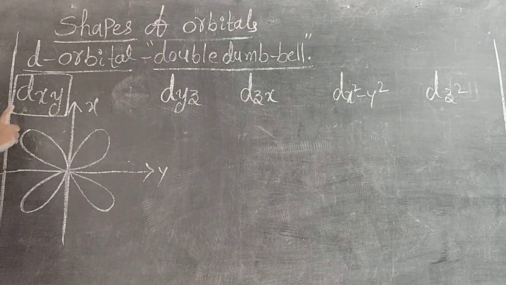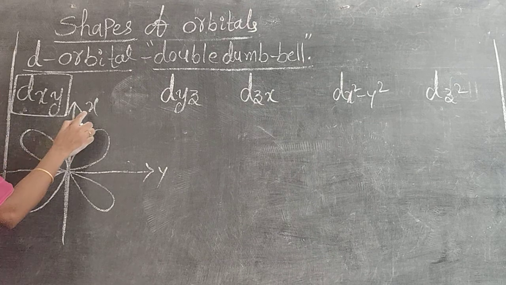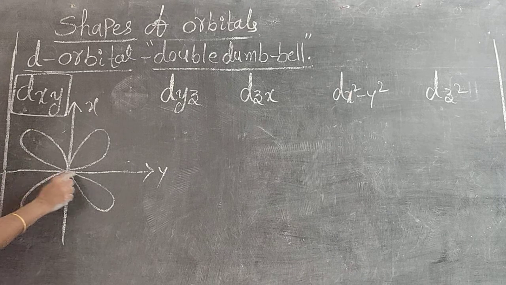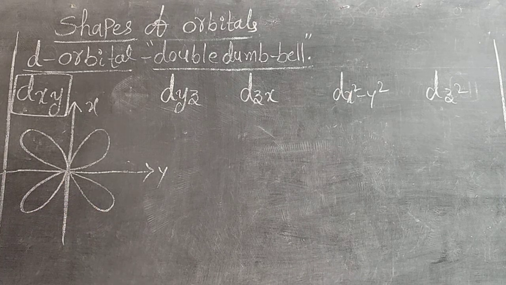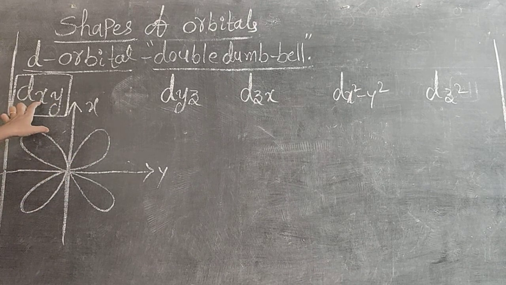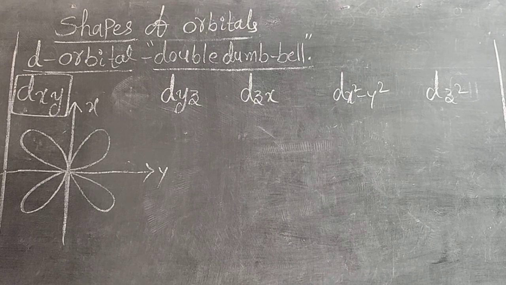It is the diagram for dxy. Remember fully: the double dumbbell shape is formed between the x and y axis. One doubt may be there: it is also the same diagram as for px and py. But here, in dxy, the electrons are oriented between the x axis and the y axis. So that's why we draw the diagram in between the x and y axis.